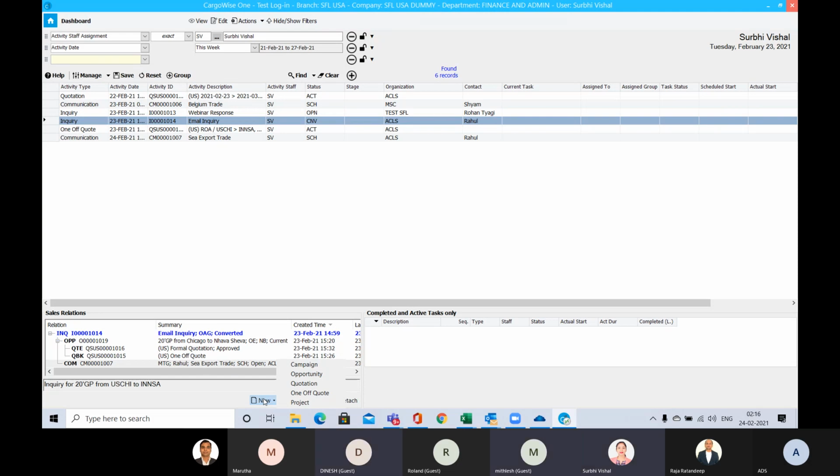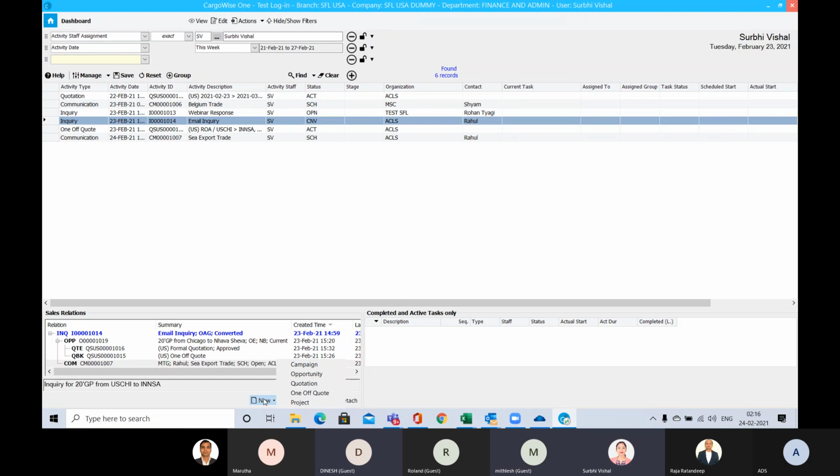That visibility will be there in the quote. If you want a costing to be fixed, suppose for a 20 GP container from Chicago to Nava Sheva, for a particular shipping line, suppose Maersk is at $1,000 and Hapag-Lloyd is something else, then you can have your service provider there, and it will auto-cost the job.